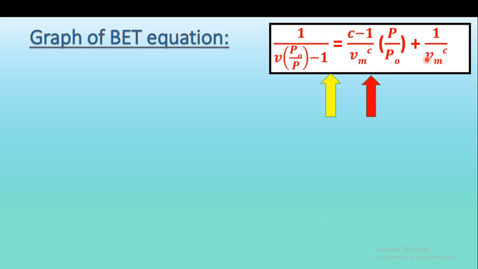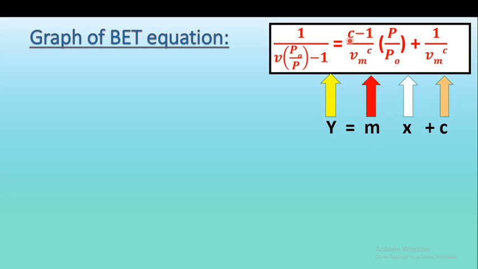This equation is of the form y is equal to mx plus c. So this is known as the equation of a straight line, having the slope m. If we plot y, that is 1 upon V into P0 upon P minus 1, versus P upon P0 on the x-axis, what is the slope of this straight line?